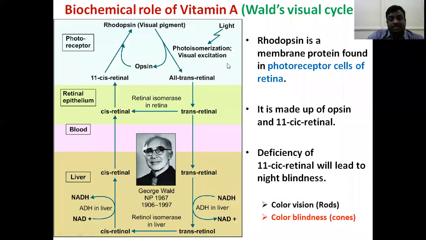Next one is a very important question: What's the visual cycle? It is a very important question for 4 marks. Also vitamin A. This is very important for an essay question. So before going to the visual cycle, we need to understand the physiology of the eye.